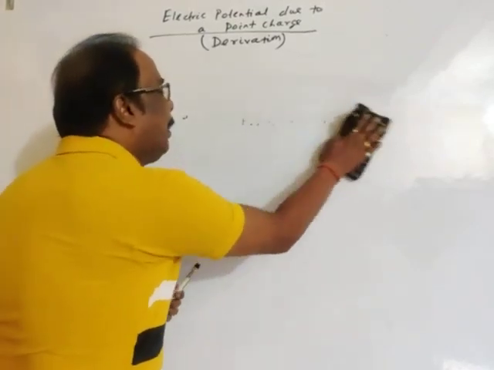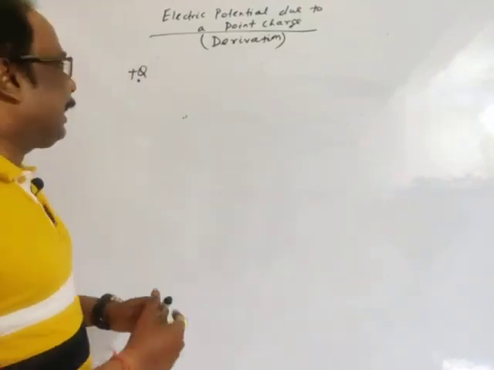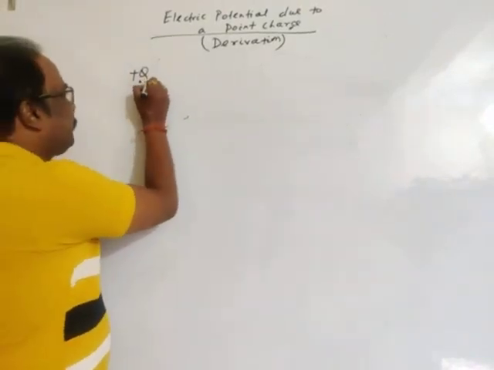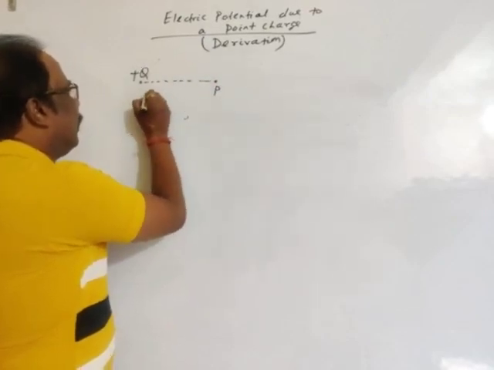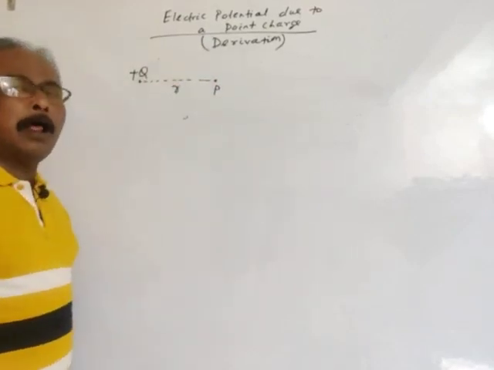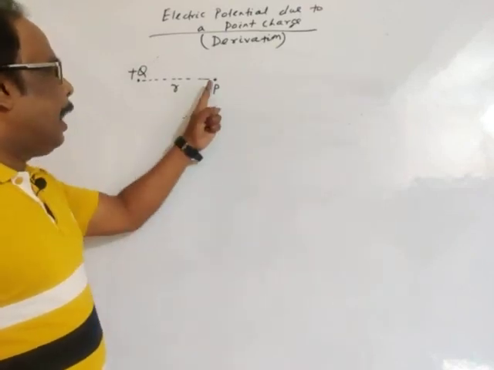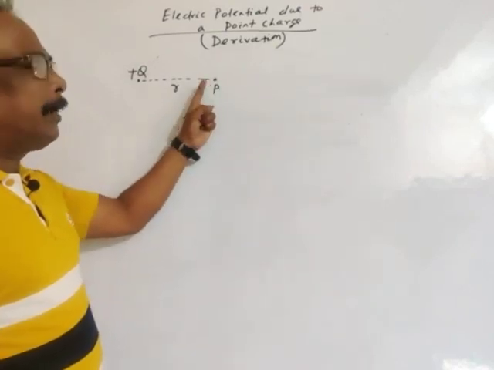We have to find the electric potential due to this point charge at any point P at a distance r from the point charge.